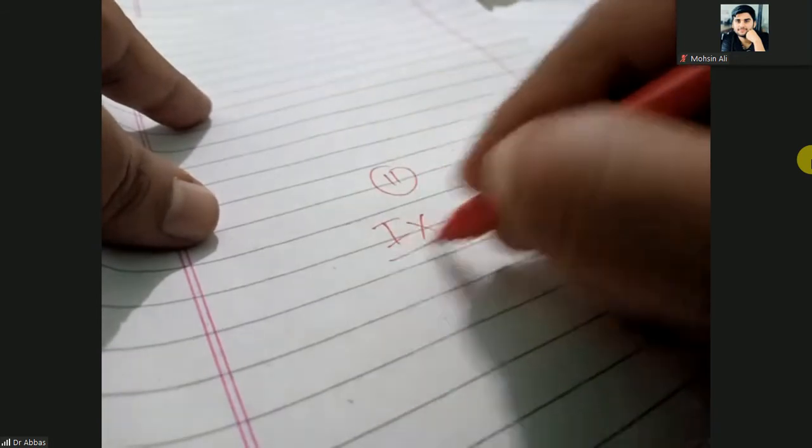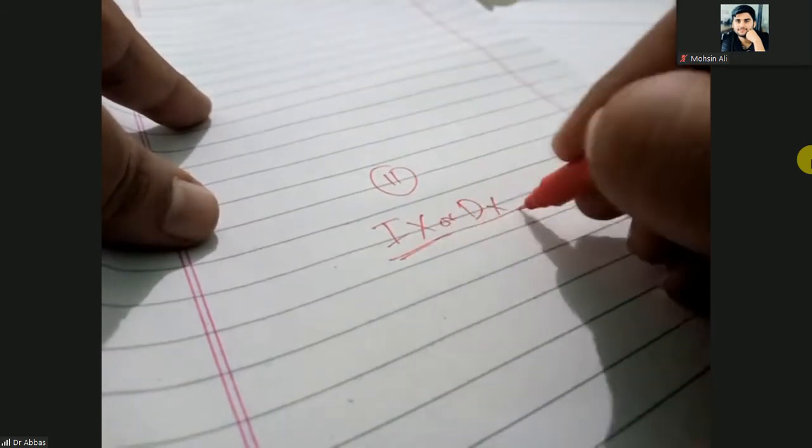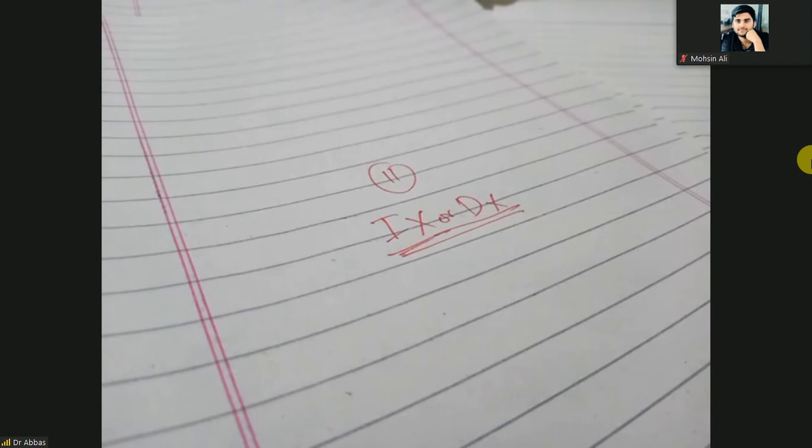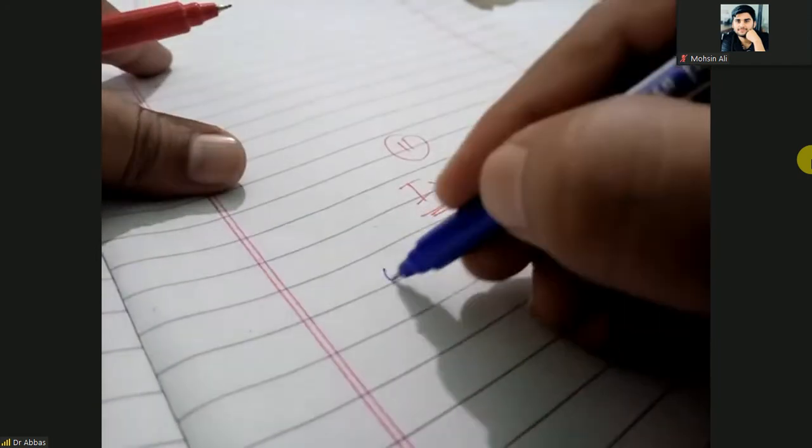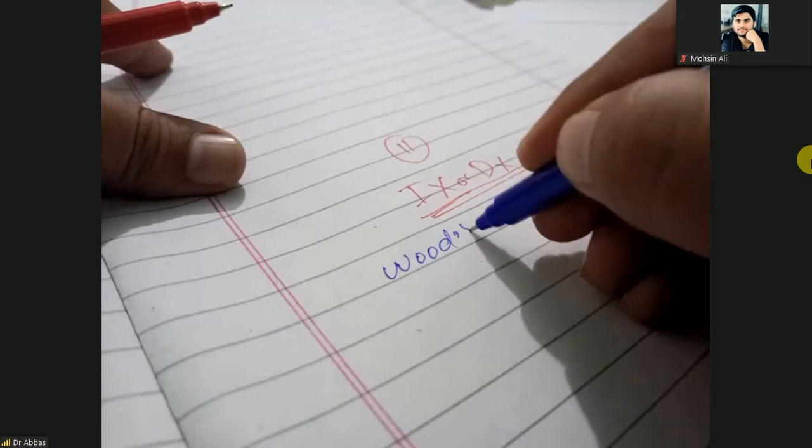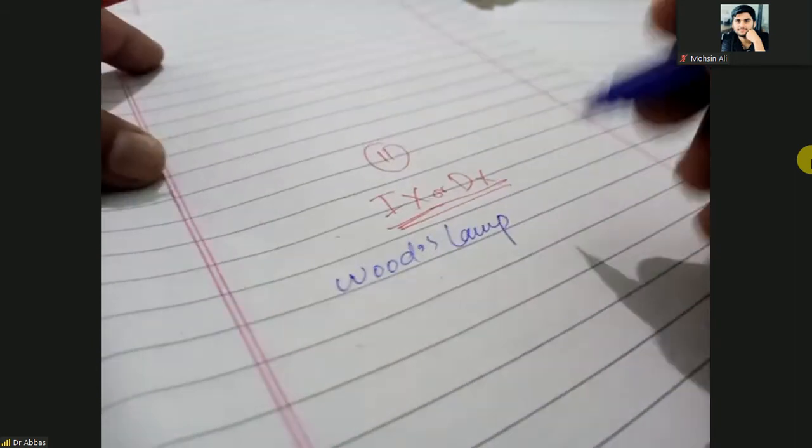How is the diagnosis or the investigation of the pityriasis versicolor? Next one is the investigation or the diagnosis. Investigations or diagnosis of the pityriasis versicolor. First one is the Wood's lamp examination.